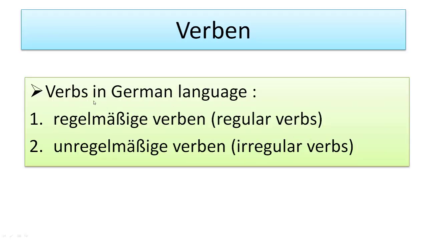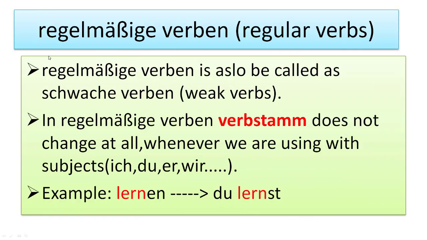As I told you, verbs in the German language are regular or irregular, known as regelmäßige and unregelmäßige. Now we'll see regular verbs. A regular verb is also known as a schwache verb.